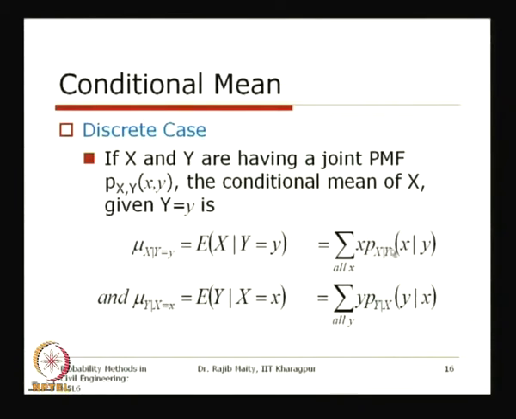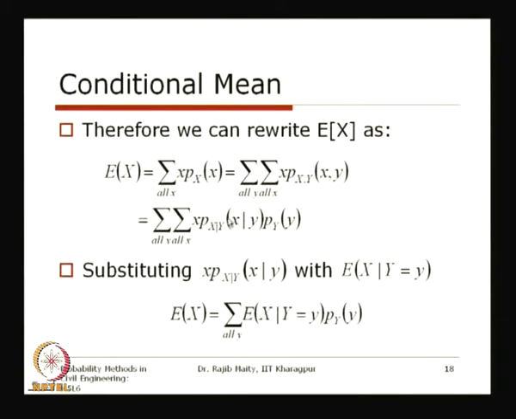So this quantity can be replaced with this expectation, including the summation over all x. So we can write that the expectation of x is equal to the conditional expectation multiplied with the marginal of y, when we take the summation over all possible y.